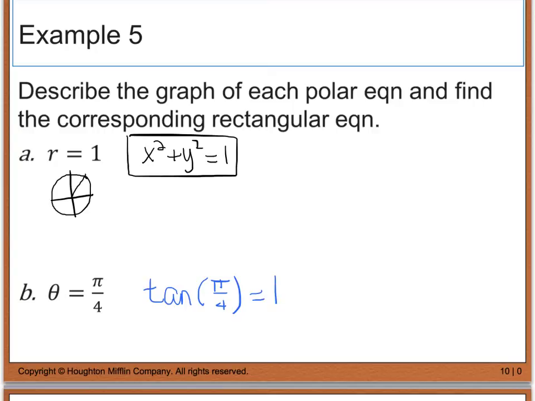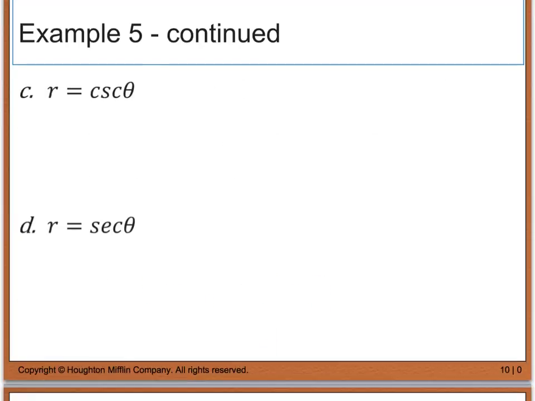Well, I know that 1 has to equal y divided by x. So if that's the case, I can rewrite this and get y by itself and say that y is equal to x. So this graph would be a linear line in the form y equals x.